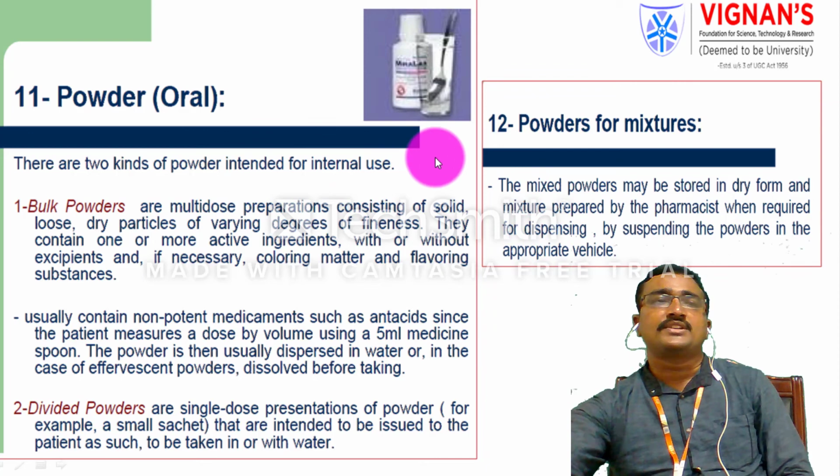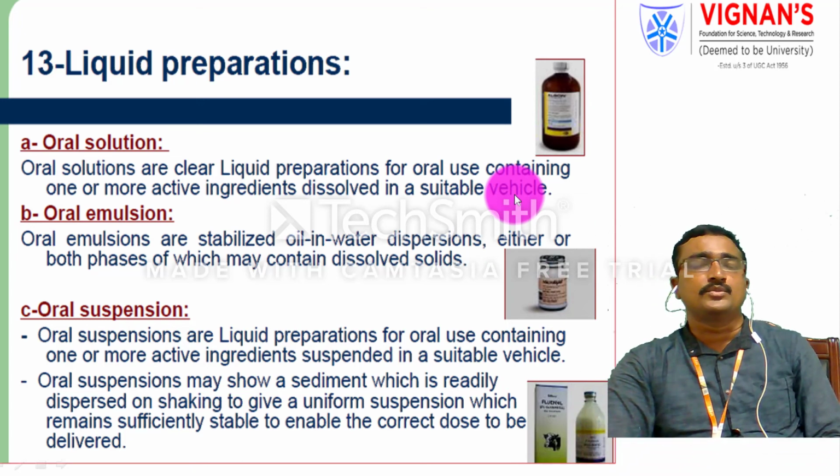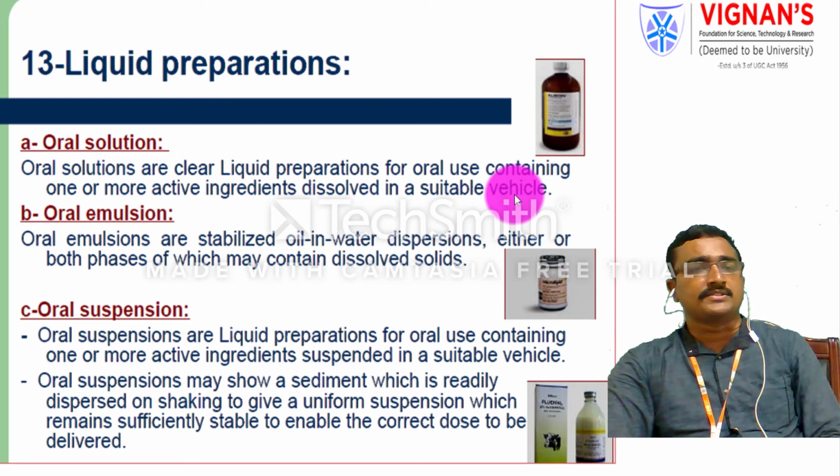Up to this point, we have seen the oral administered powders, especially the solid ones. Some liquid products are also used for oral administration: liquid preparations like oral solutions, oral emulsions, and oral suspensions. The oral solutions are clear liquid preparations intended for internal administration. They consist of one or more active ingredients dissolved in a suitable vehicle or solvent for the API molecule, and can easily be administered by the oral route.